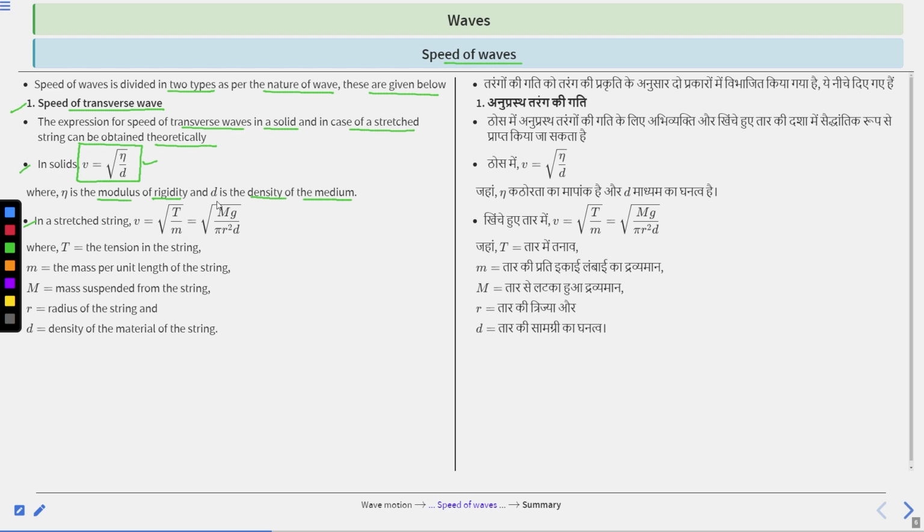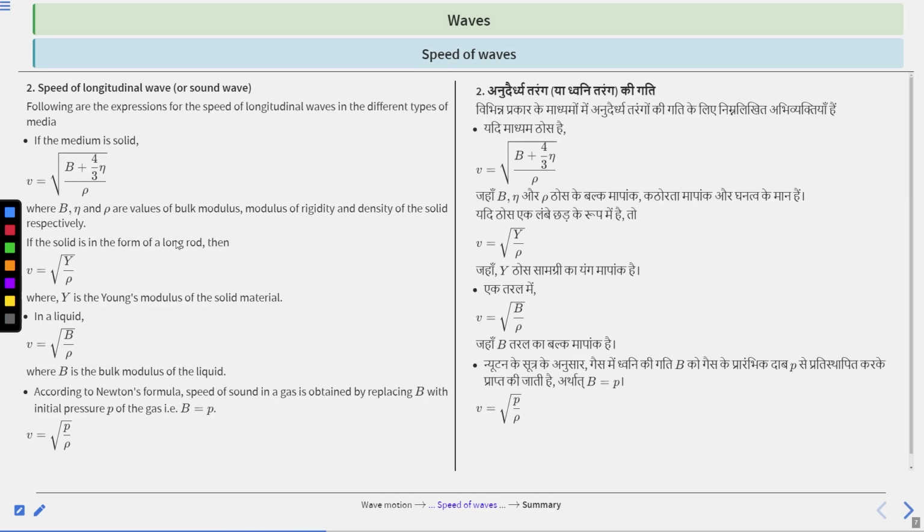So v is equal to under root T divided by m, which equals under root mg divided by pi r square d, where T is the tension of the string, m is the mass per unit length of the string, and M is the mass suspended from the string, r is the radius of the string, and d is the density of the material of the string. So these are the different terms used and their symbols in the speed of waves. Clear?